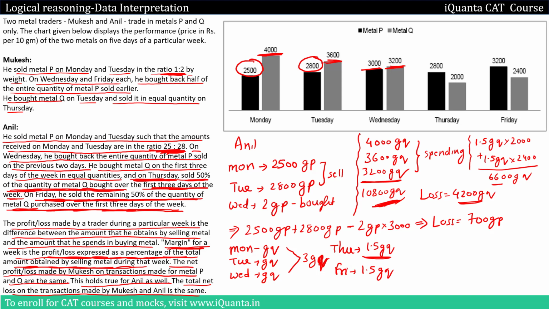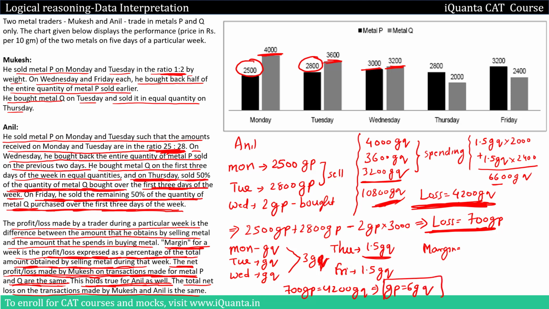Now we have to calculate the net loss margin or profit margin. So he's facing loss, we'll calculate loss margin. So margin will be the net loss that he's facing, it is equal to 4200 GQ. Now we were given that the net profit loss made by Mukesh on transactions made for metal P and Q are the same. The same holds true for Anil as well. So that means loss for metal P and loss for metal Q will be the same. So let me equate them first. So 700 GP will be equal to 4200 GQ, which gives me GP equals 6 GQ. So this relation is very important.